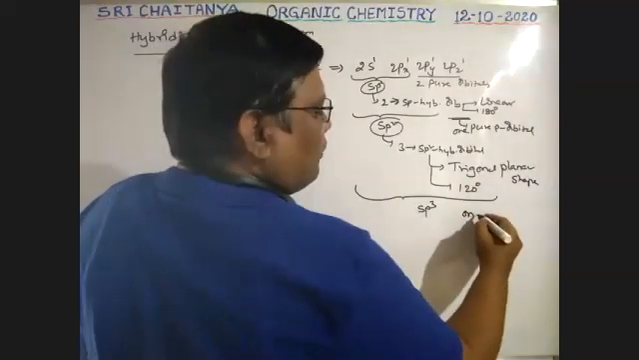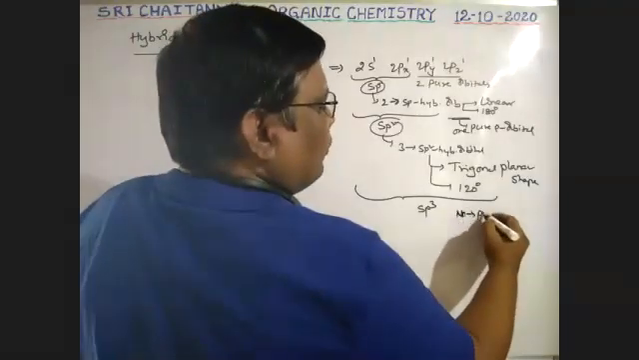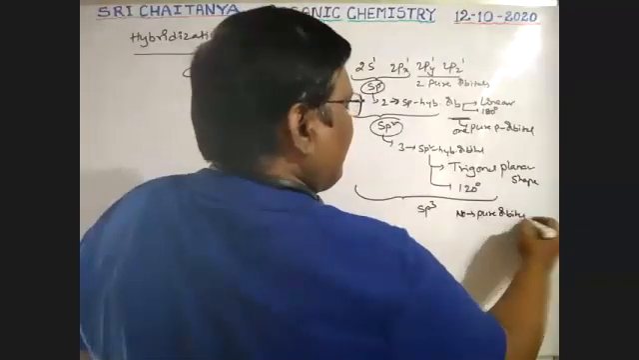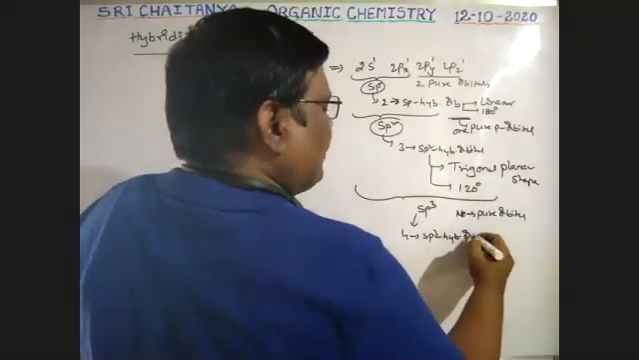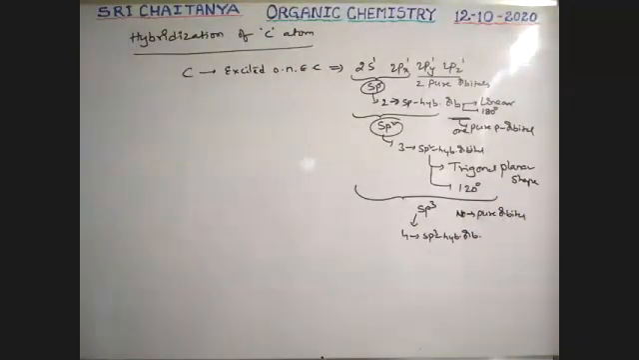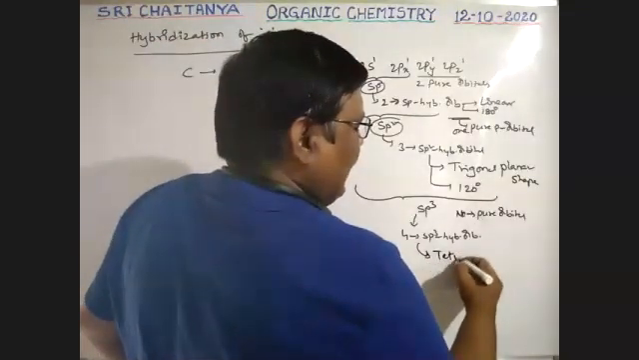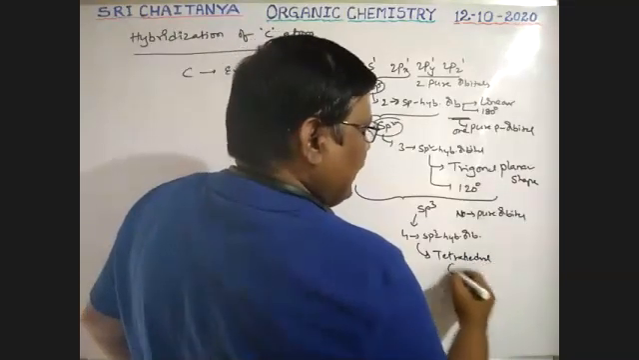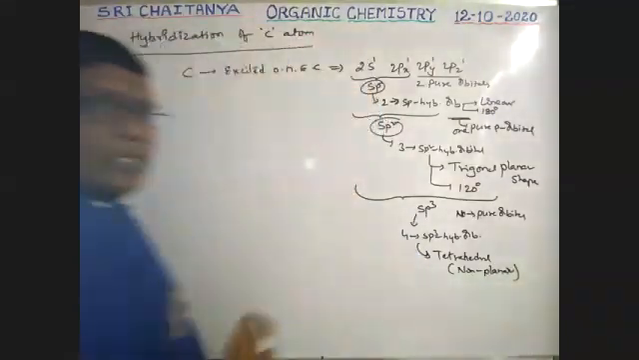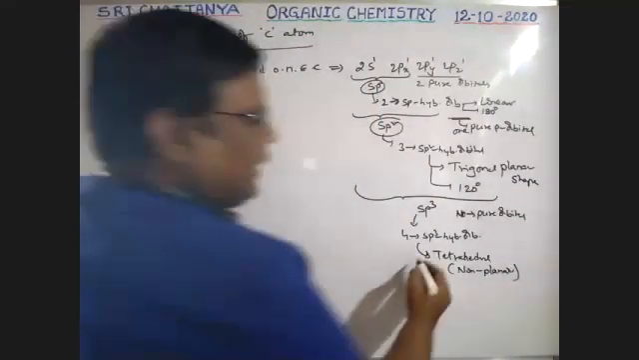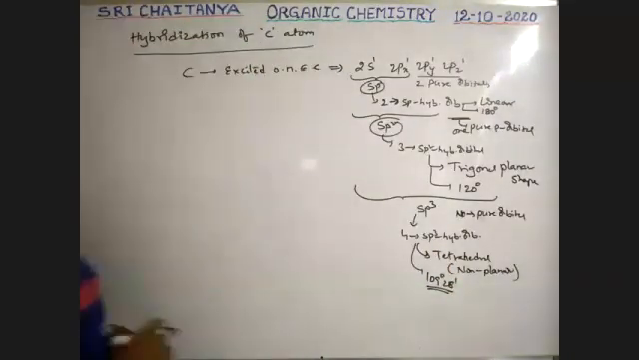Next, if all these orbitals are involved in bond formation, that gives sp3 hybridization. There is no pure orbital, so four sp3 hybrid orbitals are available. These four sp3 hybrid orbitals are in a tetrahedral shape. It is non-planar, with a bond angle of 109 degrees 28 minutes.